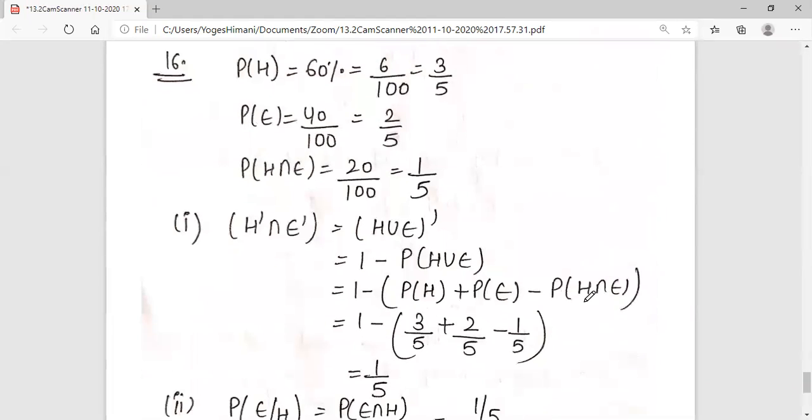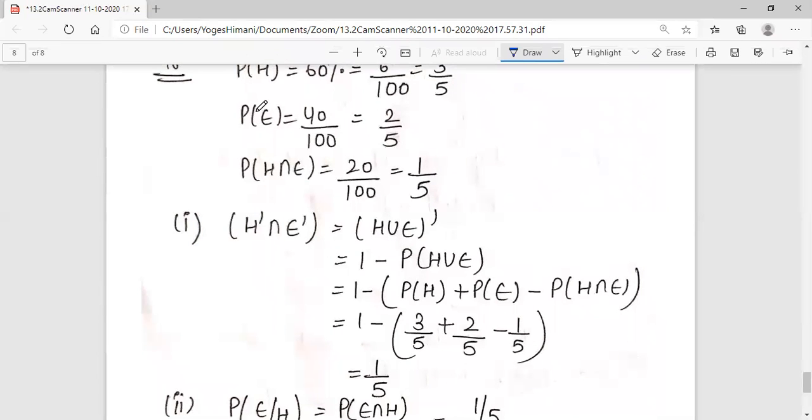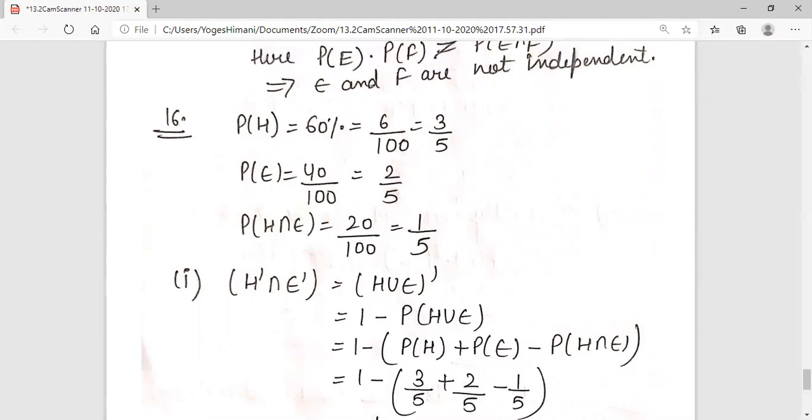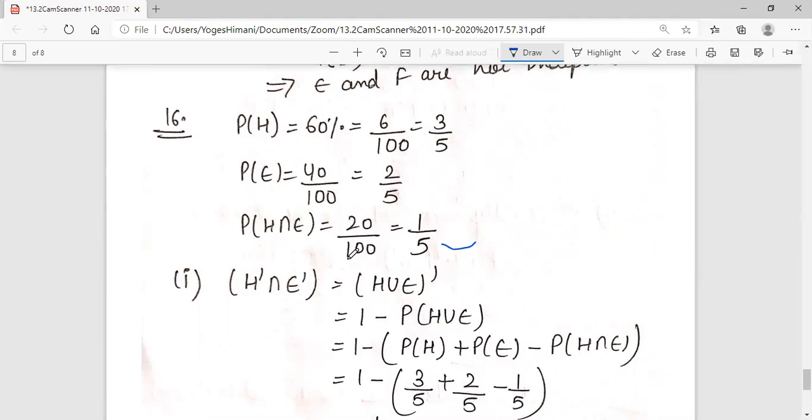Okay. Now next question, question number 16. In a hostel, 60% students read Hindi newspaper. Let Hindi be denoted by H. Probability of H is 60 by 100, that is equal to 3 by 5. 40% read English newspaper. 40 by 100, 2 by 5. And 20% read Hindi and English both. It means the intersection is 20 by 100, 1 by 5.